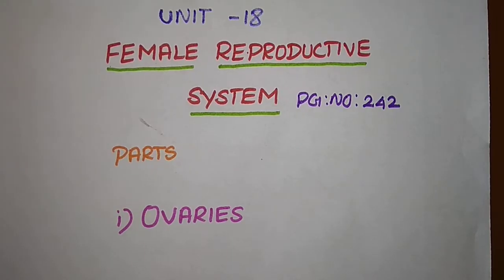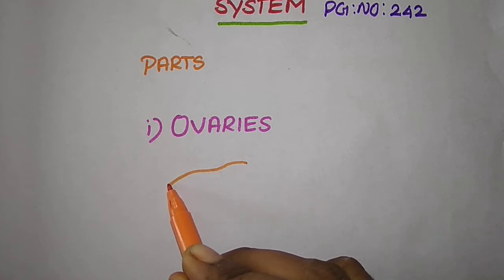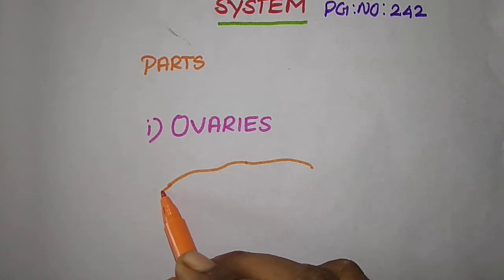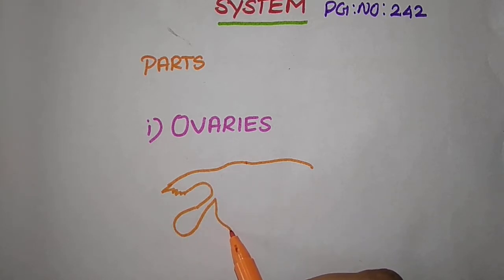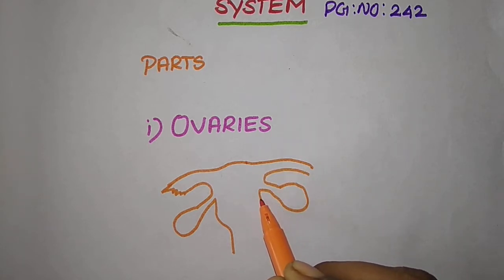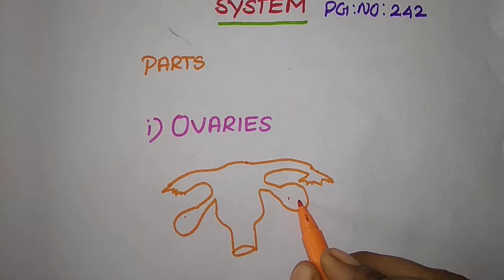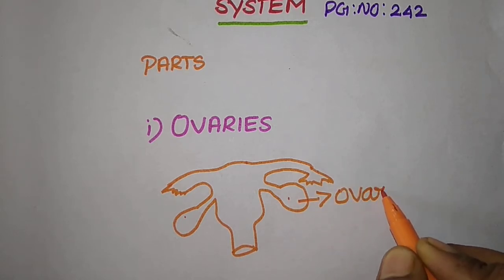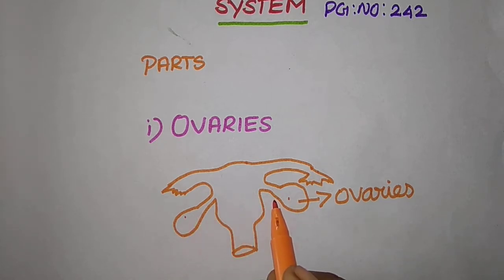Here the first part in the female reproductive system is the ovary. Just see this diagram. This is the structure of the female reproductive system, and here they contain two bag-like structures. This is the structure of the ovaries. They are attached on both sides of the uterus. Uterus ku both sides layum attach aayirukkum.